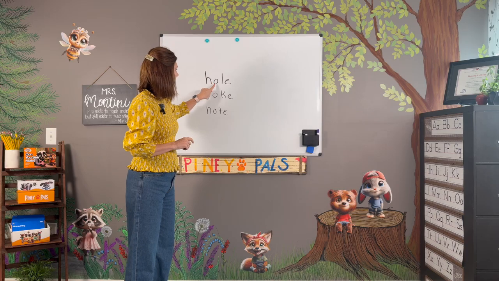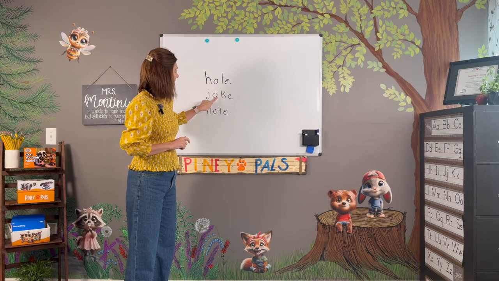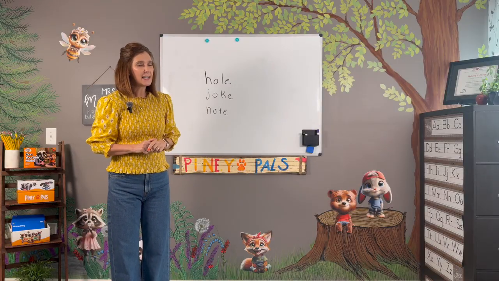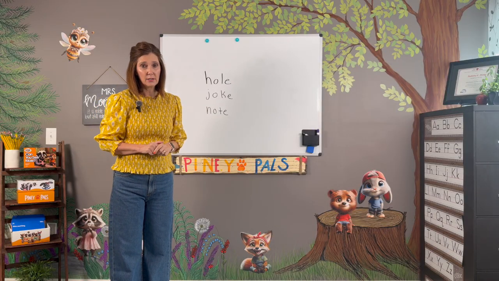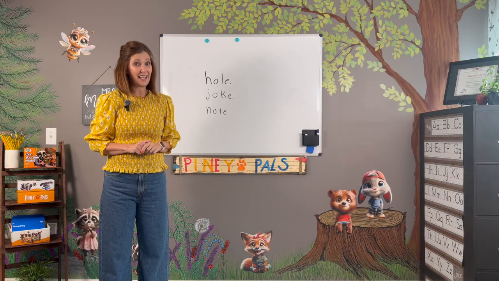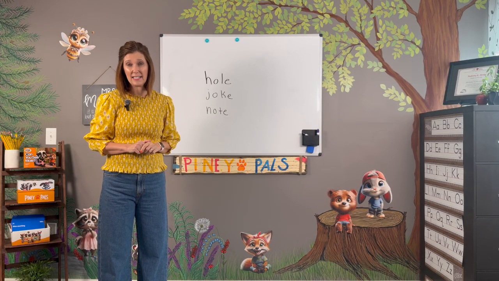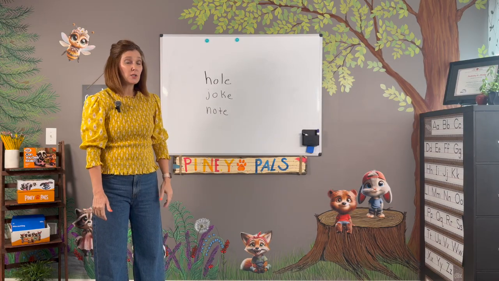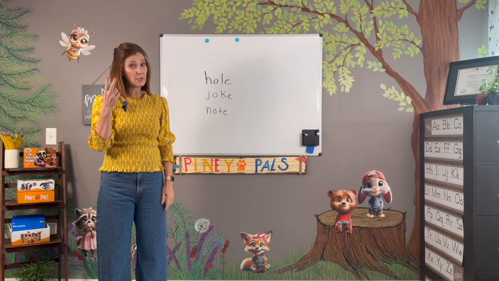So when you have an O, a consonant, and an E, the E is at the very end of the word. And we know that when E is at the end of a word, it is silent. It never makes a sound. But it has an important job to do because we know that vowels make two sounds.